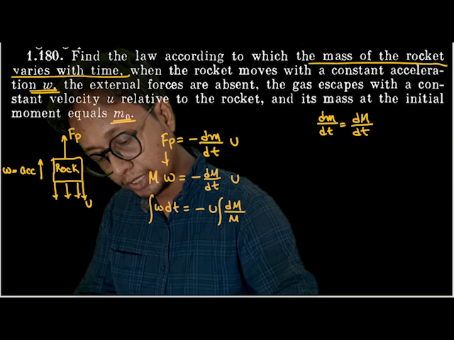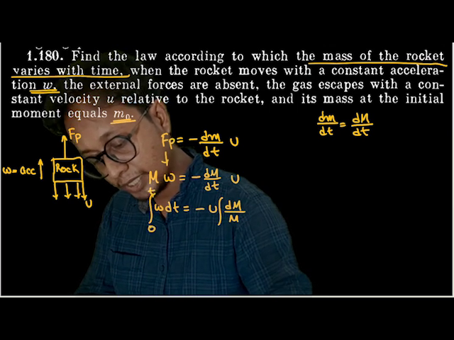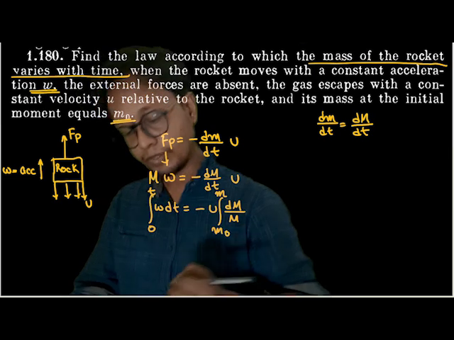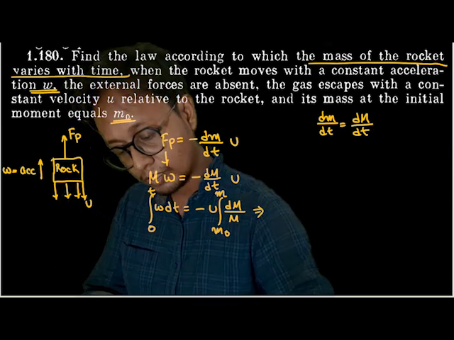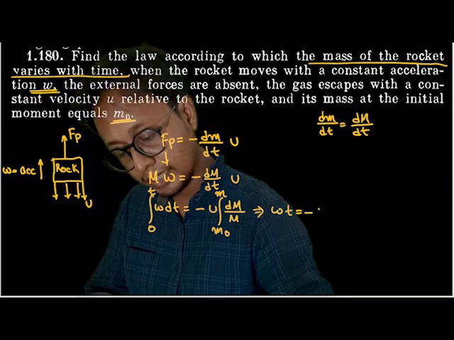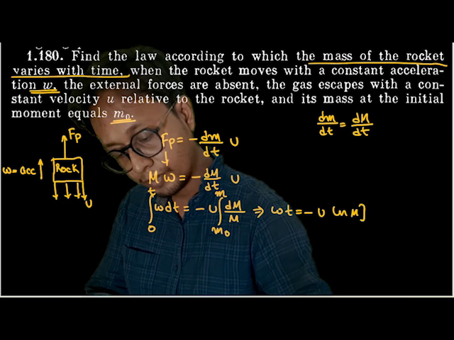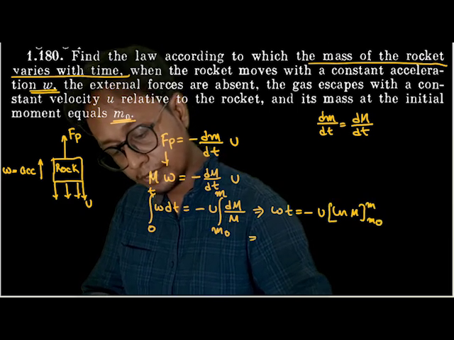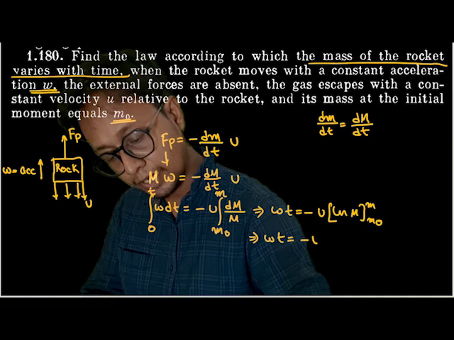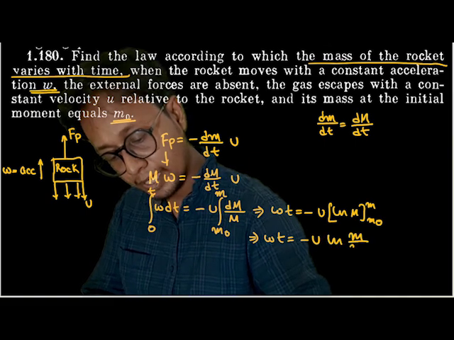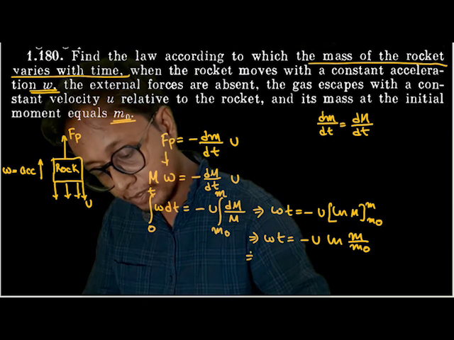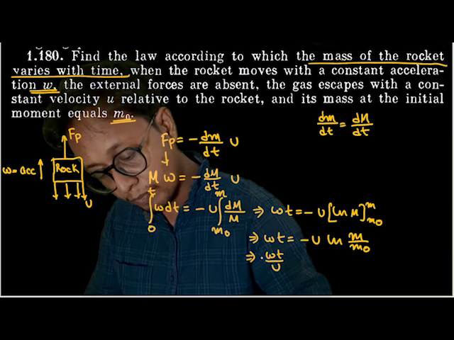Now if I integrate both sides from time t equal to 0 to time t equal to t, at time t equal to 0 the mass was m naught. At the final time I have to find the mass, so w into t is equal to minus u ln M, with lower and upper limits M and m naught. So this will be nothing but wt is equal to minus u ln M by m naught. If I send this u to the left hand side, what will happen? wt by u, or minus wt by u.